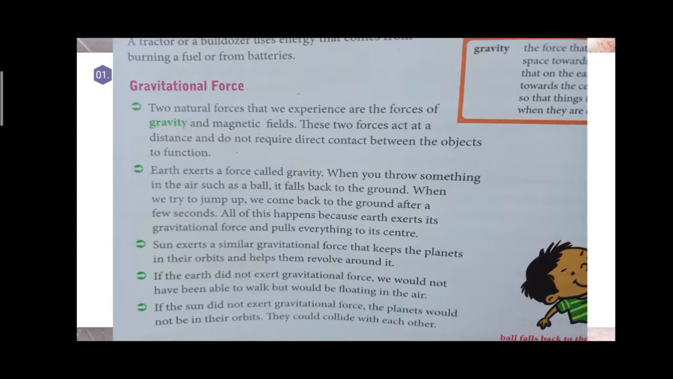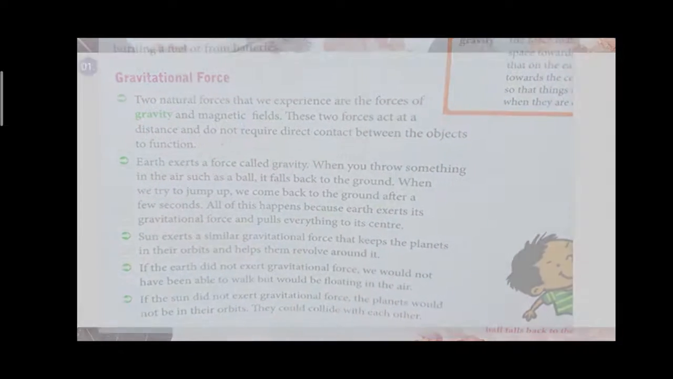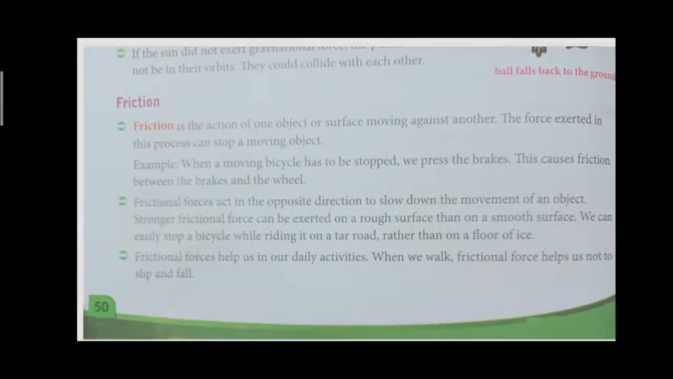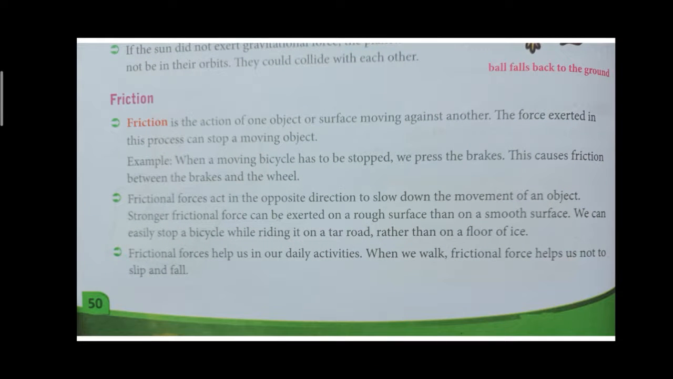Do you understand? The next one is friction. Friction is the action of one object or surface moving against another. The force exerted in this process can stop a moving object. Moving against another, that is called friction.